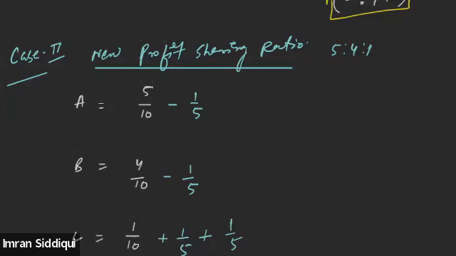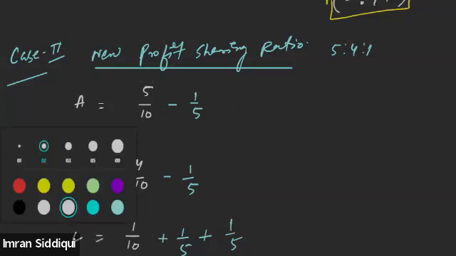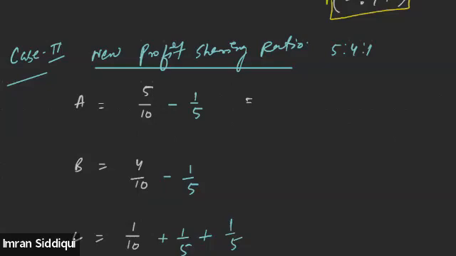All right. Okay. So now let's just calculate their existing share. So after subtracting 1/5 out of 5/10, we will get 5 minus 2, this will be 3/10, right? And similarly, subtracting 1/5 out of 4/10, taking LCM of the denominator, we will get 10.